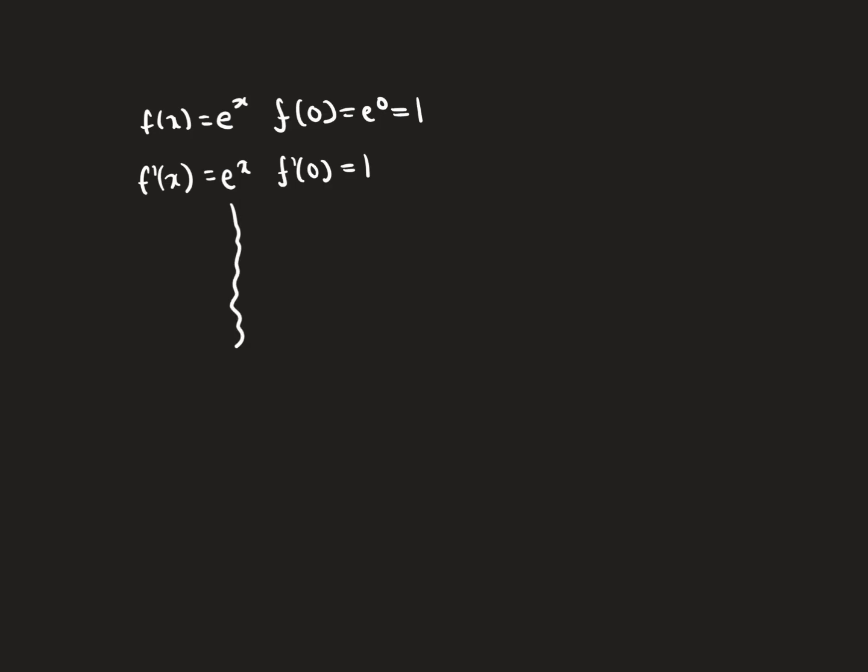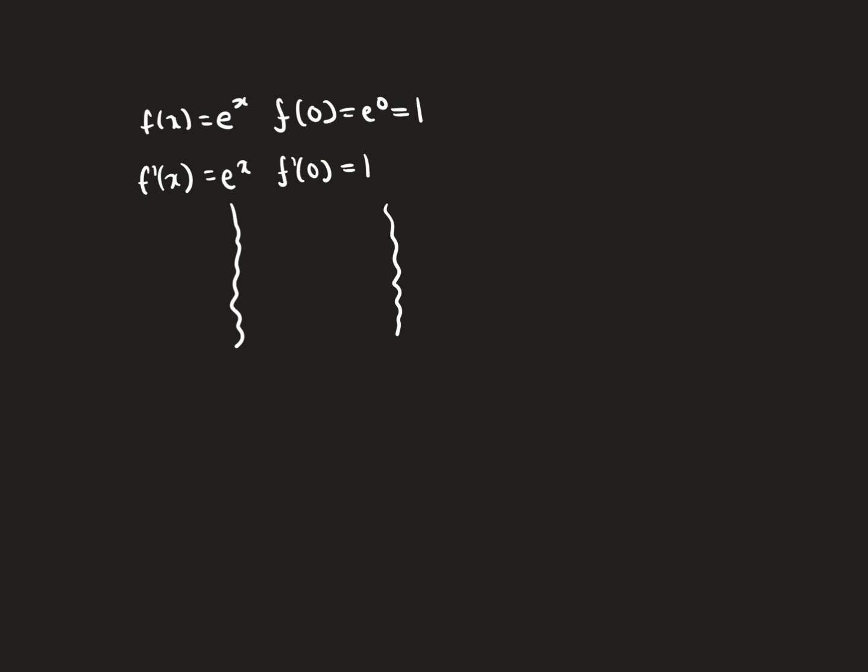So we have f of x is equal to e to the x. So what is the value of this function at a? At a, which is 0, e to the 0 is just 1. Now what is f prime of x? The beautiful thing about e to the x is that its derivative is just itself. So at 0, the derivative is also equal to 1. And because we just keep on getting e to the x, all the derivatives are going to be 1.